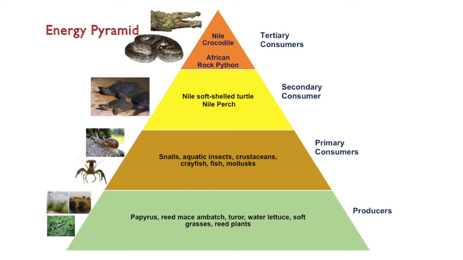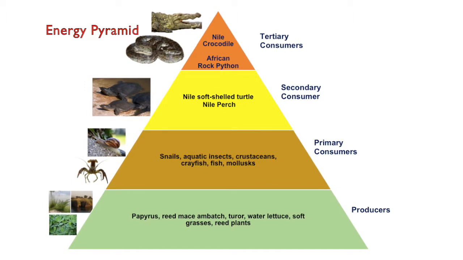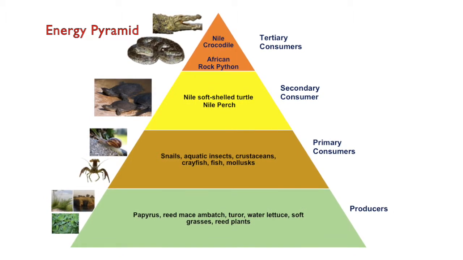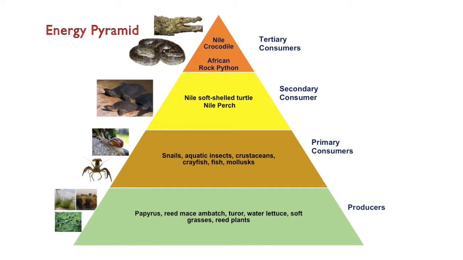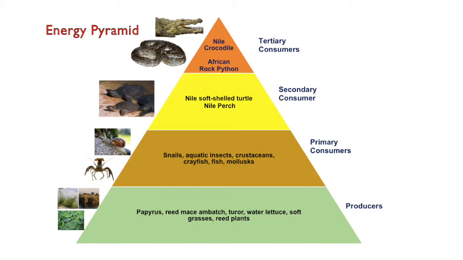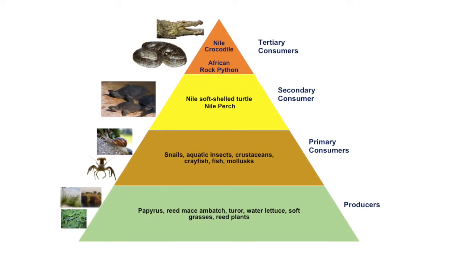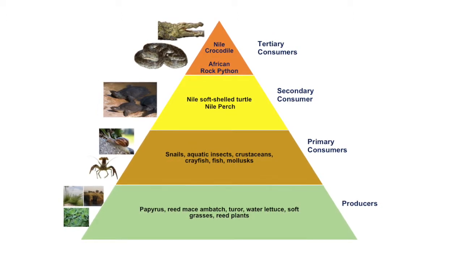In our energy pyramid, our tertiary consumers include the Nile crocodile and the African rock python. A tertiary consumer is an organism at the topmost level in a food chain that feeds on other carnivores. In other words, it's a carnivore that feeds only on secondary consumers. Our secondary consumers include the Nile softshell turtle and the Nile perch. The secondary consumer feeds on herbivores.